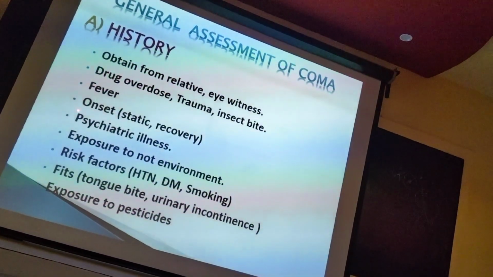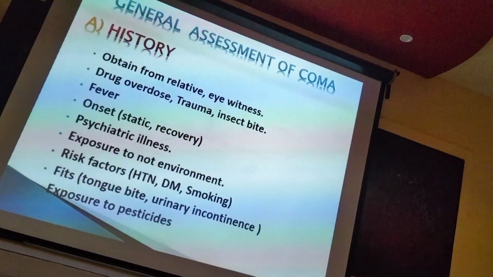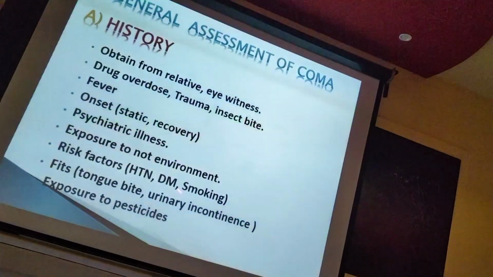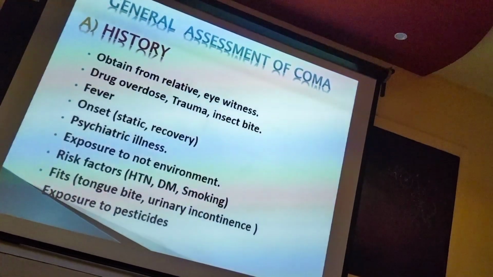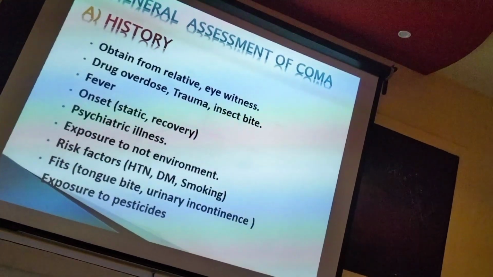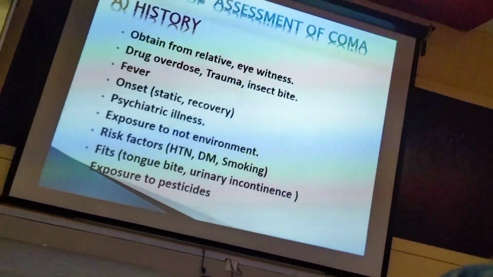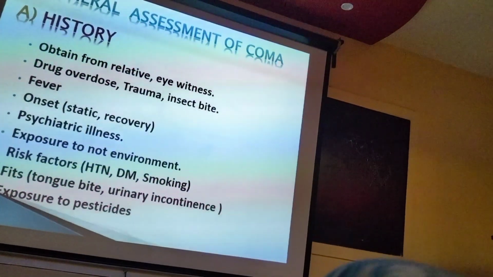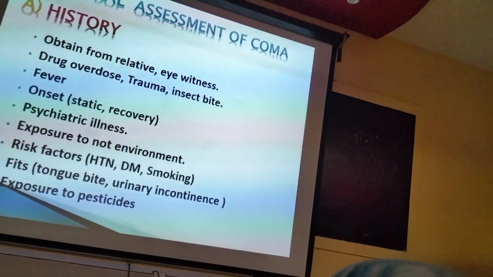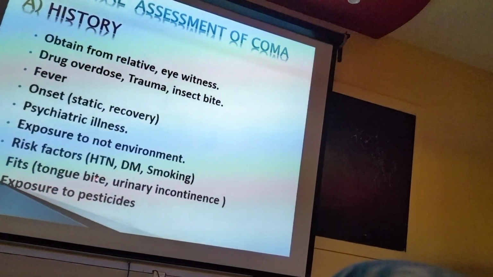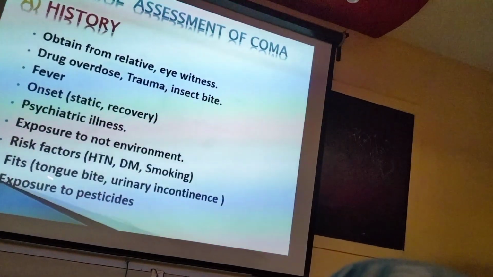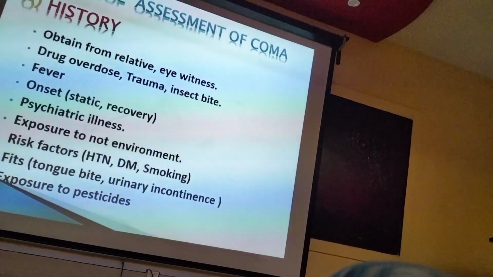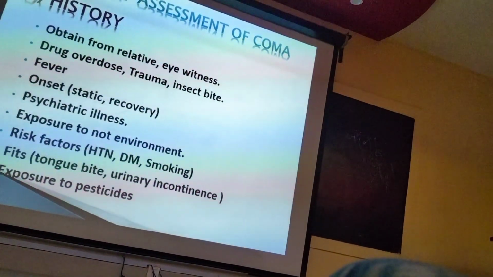Any history of psychiatric illness, suicidal thoughts or suicidal drugs? Exposure to a hot environment, like heat stroke. Risk factors like hypertension, think of stroke; diabetes mellitus, think of stroke; smoking, think of stroke. Fits, tongue bite, urinary incontinence, and exposure to pesticides. So history is very important. On the basis of history, the diagnosis is very easy.